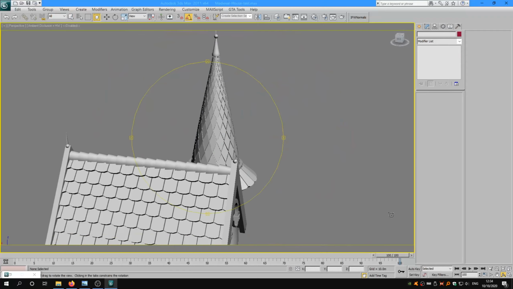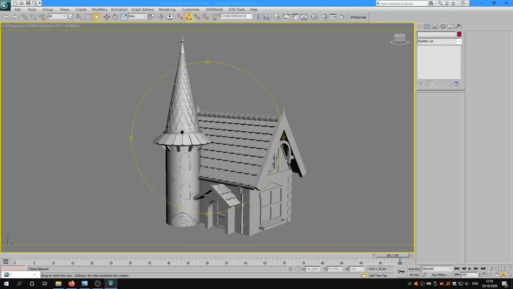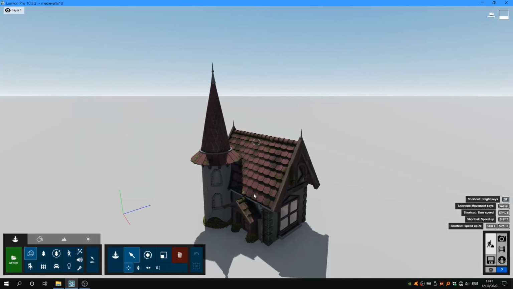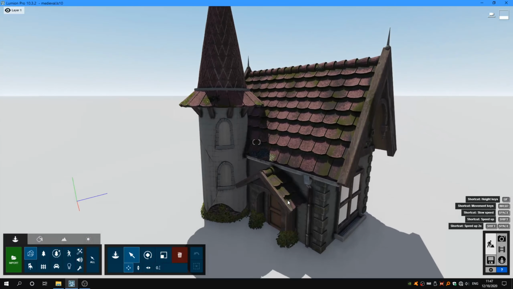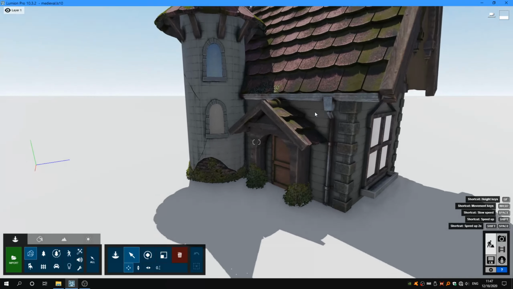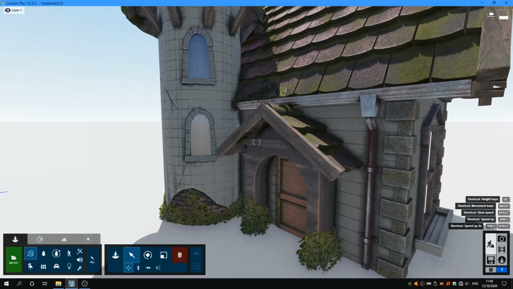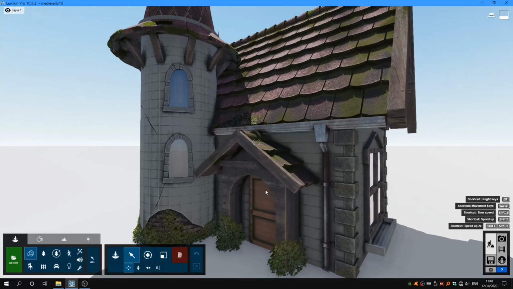So that's it guys, you can just align it with the tower and you can complete the model like this. So here is our model in Lumion with Lumion materials applied. I have basically applied the standard material from the material library in Lumion and used the coloring option to color the tiles, added weathering and foliage to create a moss-like appearance on the tiles.